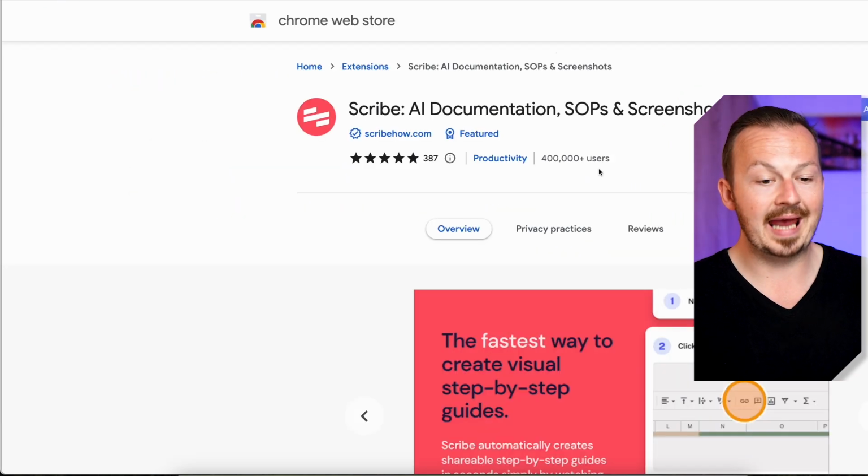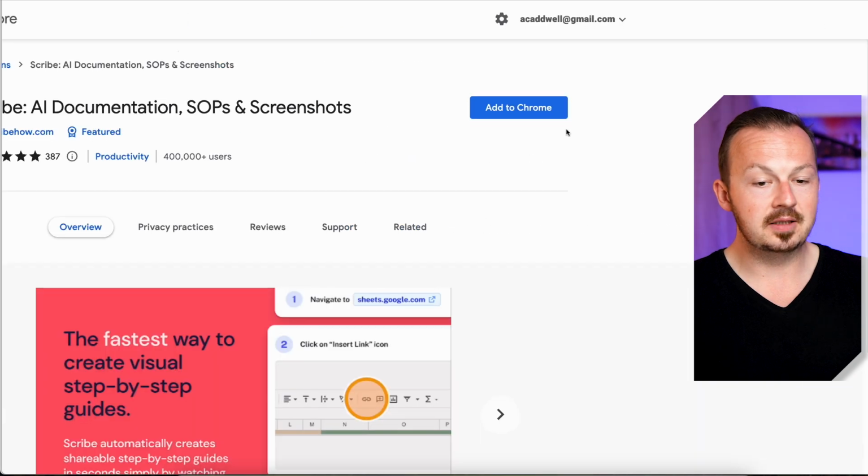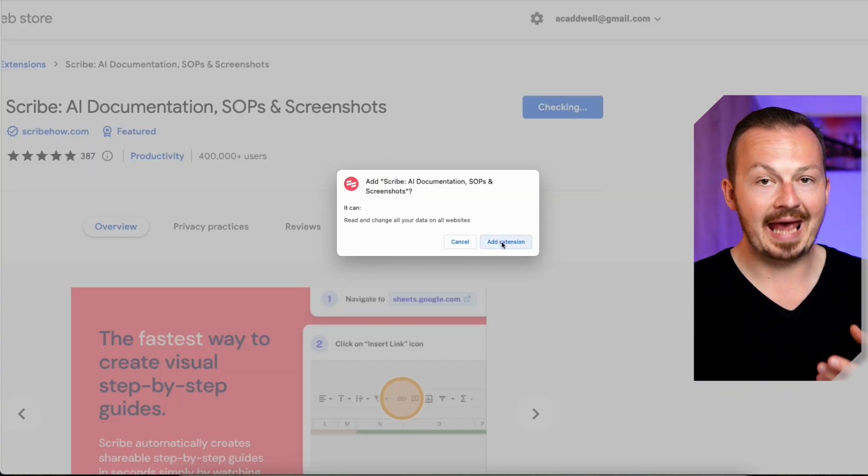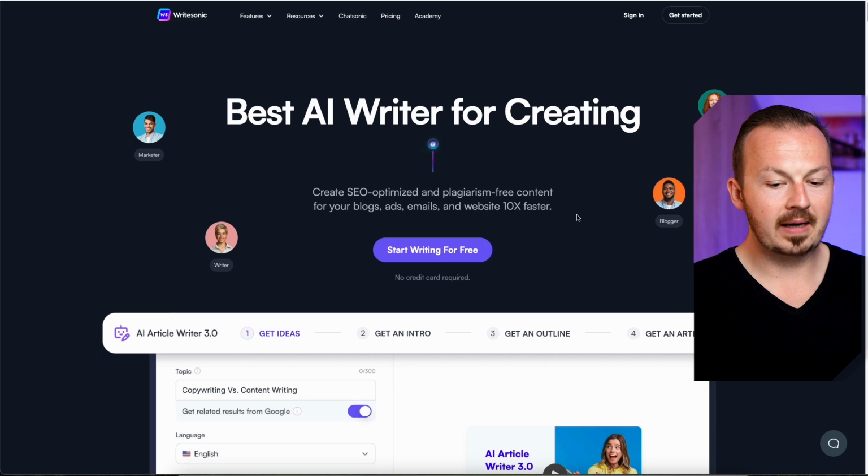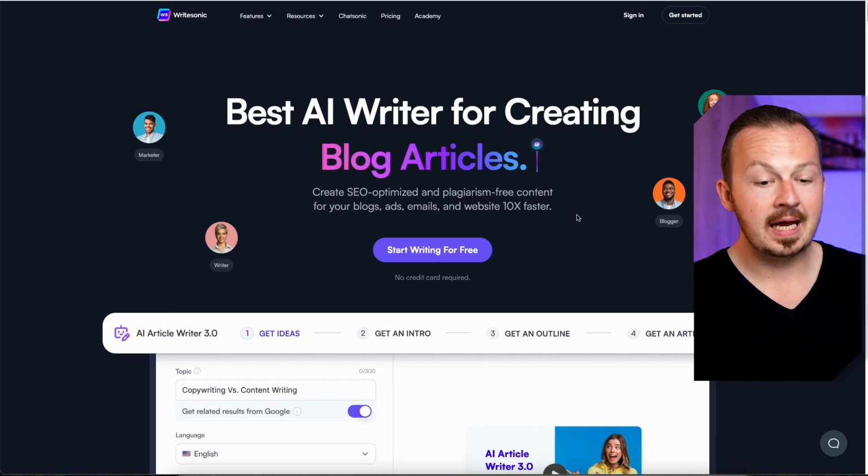You don't want to be adding any other extension but this one, and then just click on add to Chrome, and it's going to get added to your browser. Once you do that, go back to the AI website that you want to be promoting, and from now on